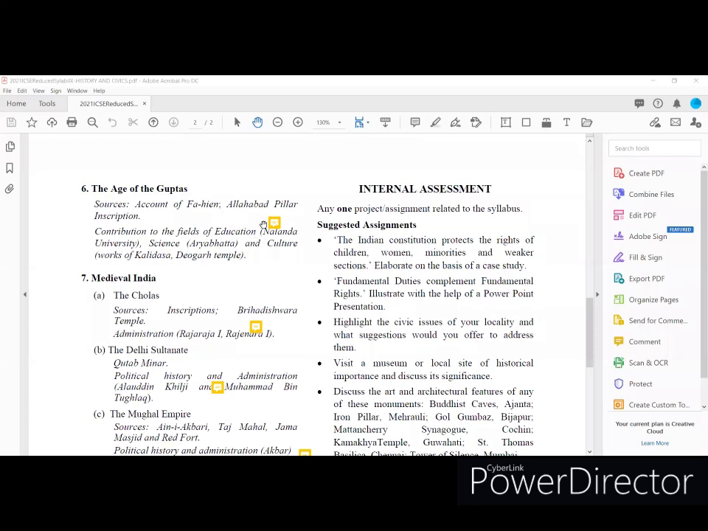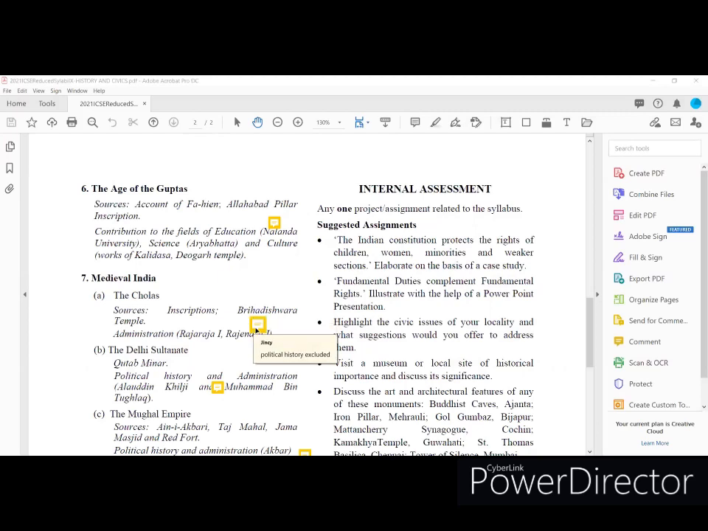Next lesson, the age of the Guptas. What are the reduced parts? Let's see. Political history and administration are excluded from the Guptas. That means we need to focus on the sources and the contribution to the field of education, especially in Nalanda University, and in the field of science, Aryabhata's contribution, and in the cultural part, the work of Kalidasa and Deva Temple. These are the portions you need to focus on for your study. Political history and administration excluded from the age of the Guptas for the 2021 examination.